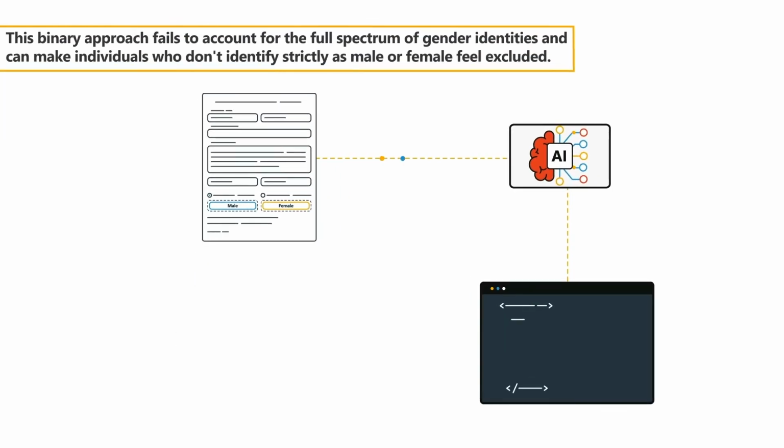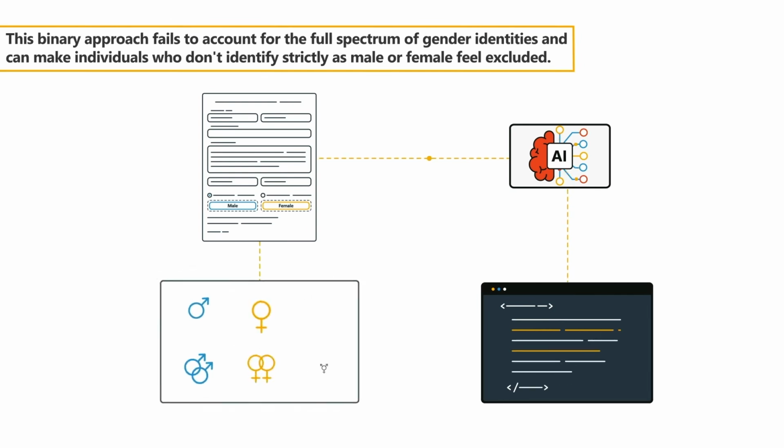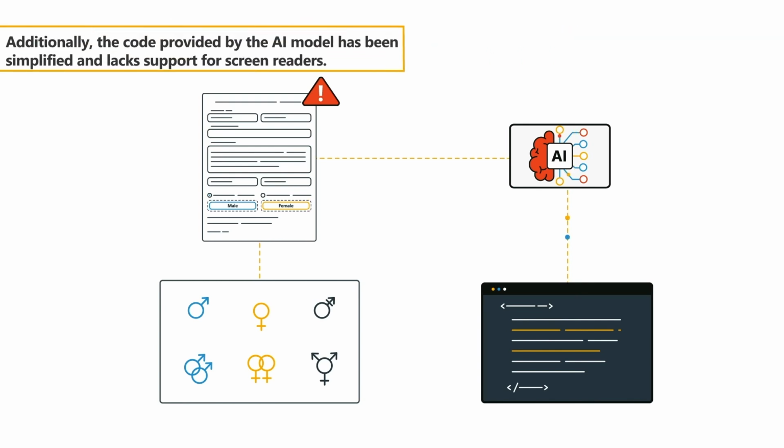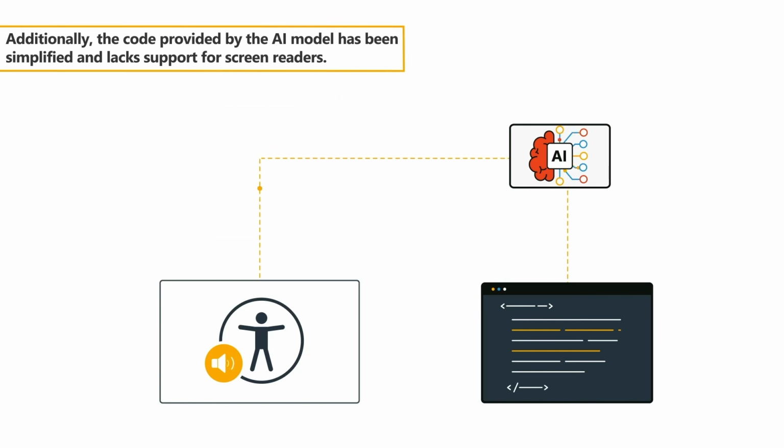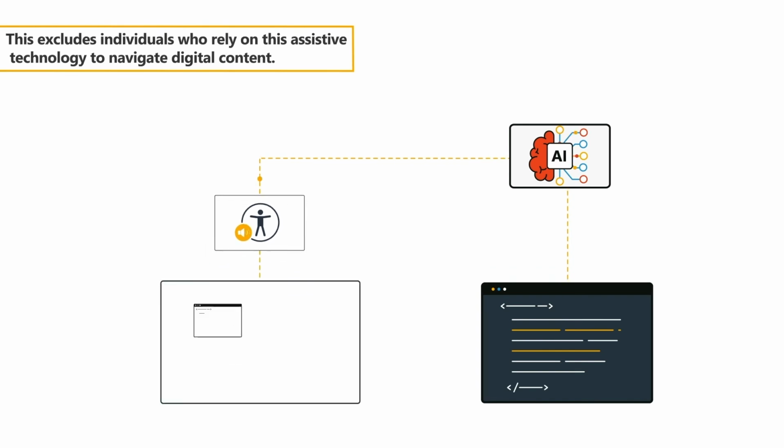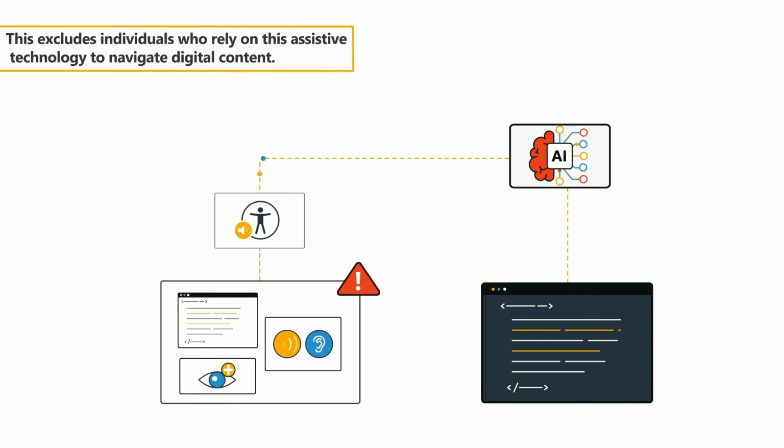This binary approach fails to account for the full spectrum of gender identities and can make individuals who don't identify strictly as male or female feel excluded. Additionally, the code provided by the AI model has been simplified and lacks support for screen readers. This excludes individuals who rely on this assistive technology to navigate digital content.